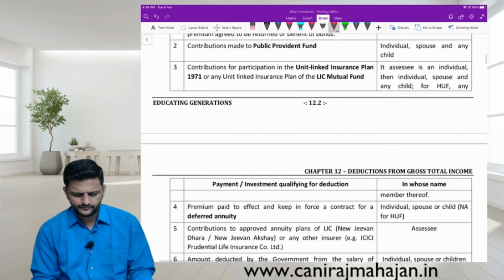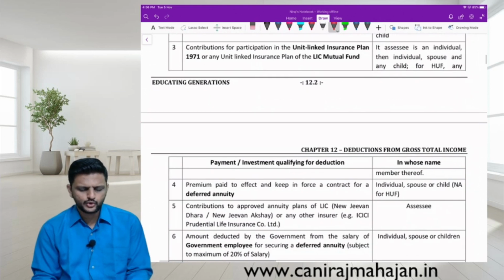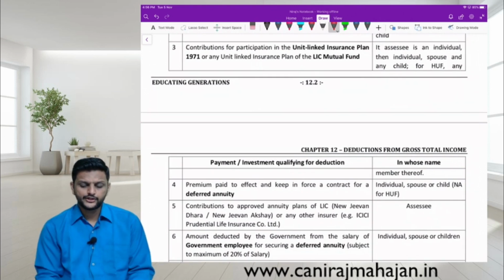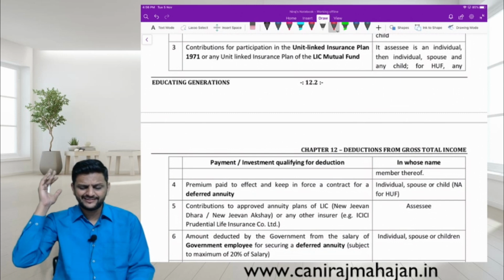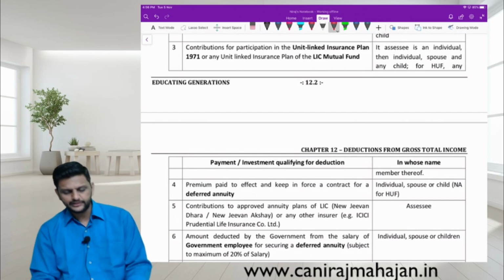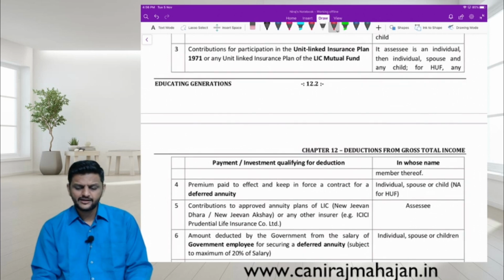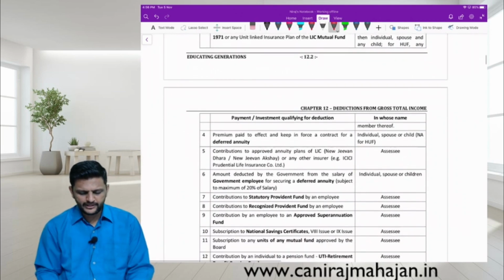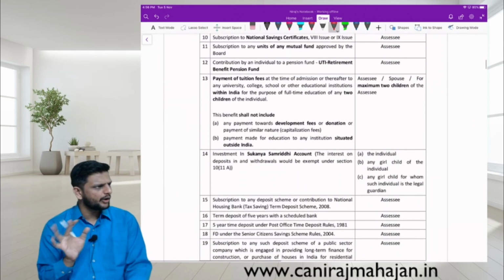Clear? Then contributions for participation in unit linked insurance plans of 1971 or any unit linked insurance plan of LIC mutual fund. Then it is again the assessee. If the assessee is an individual, then himself, spouse and any child. For HUF it's any member. Okay? There will be many of them. Let us go through the important ones.